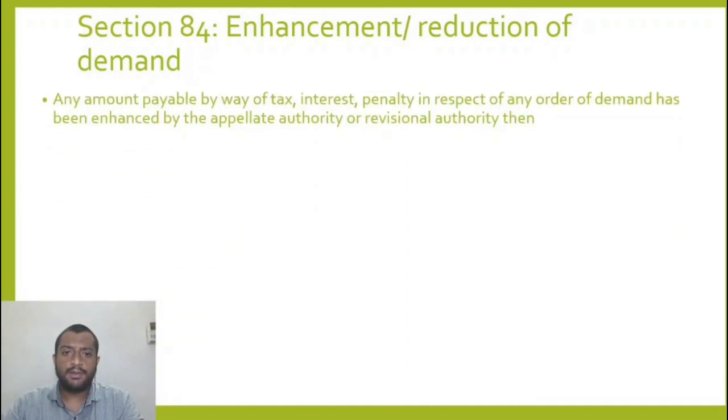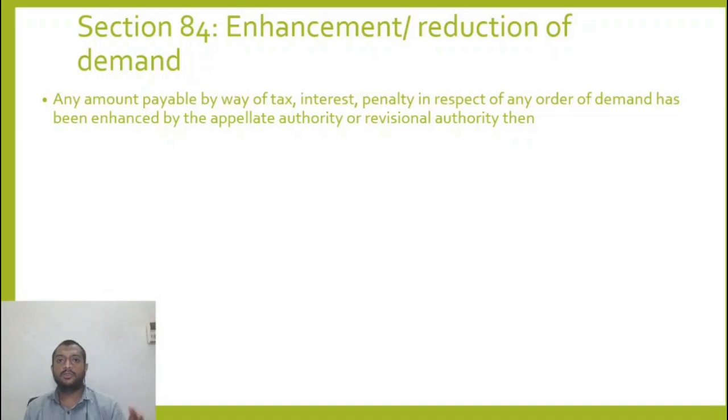Any amount payable by way of tax, interest, penalty in respect of an order of demand. Let us say a demand order has been raised under 73 or 74 and later I make an appeal, the department goes for an appeal, and 5 lakhs is payable by me as per an order. The appellate tribunal says 6 lakhs is payable by you, so the amount has been enhanced.